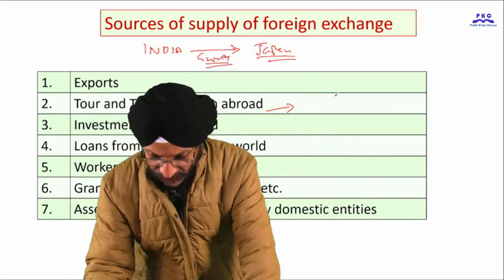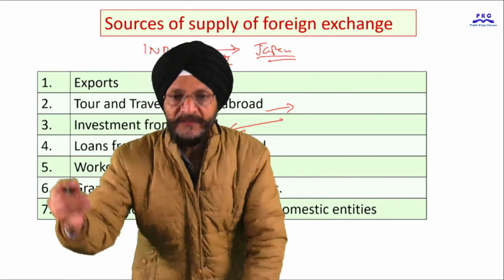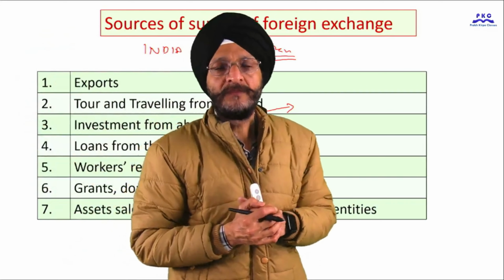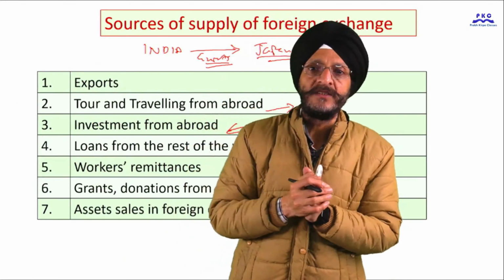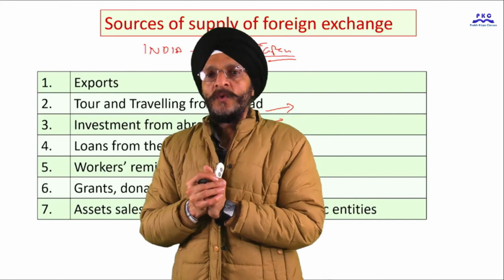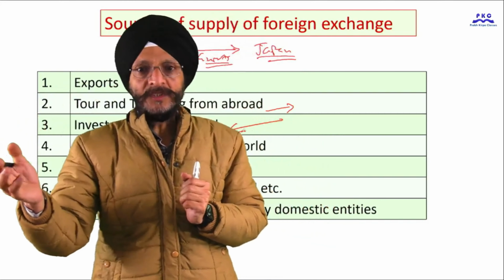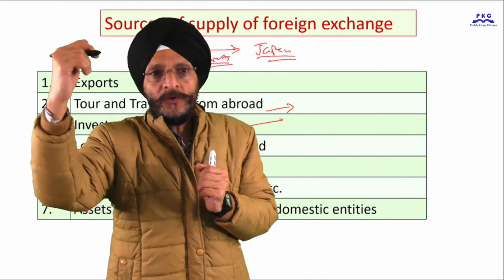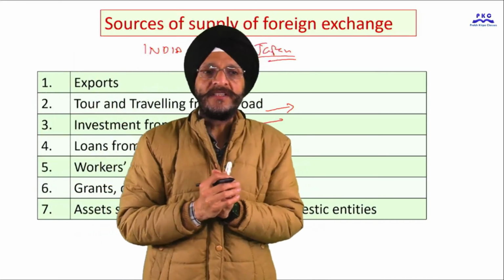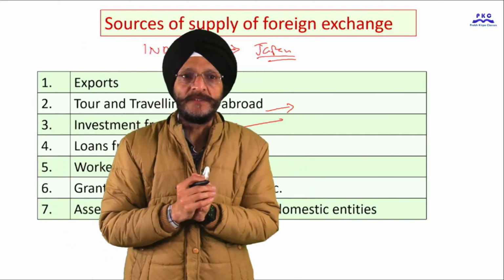When foreigners make investment in our country to purchase buildings, industries, or some other land, then foreign exchange comes into our country. This is a source of supply of foreign exchange.